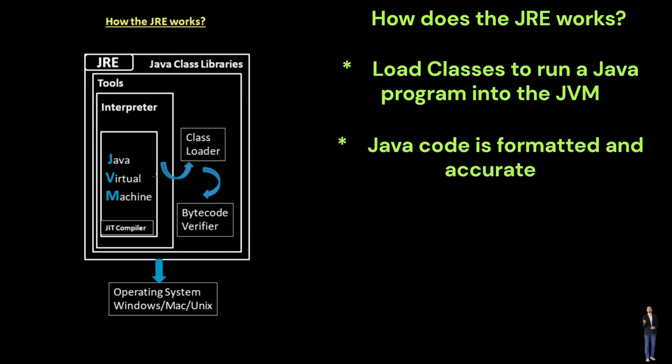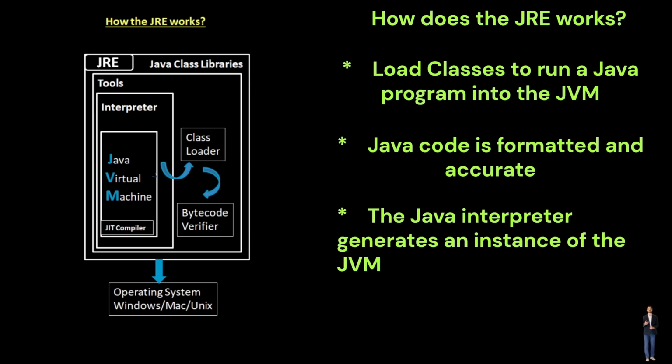The bytecode verifier guarantees that Java code is formatted and accurate before it is passed to the interpreter. If code violates system integrity or access privileges, the class is considered corrupted and cannot be loaded. After the bytecode is successfully loaded, the Java interpreter generates an instance of the JVM, allowing the Java program to run natively on the underlying computer.